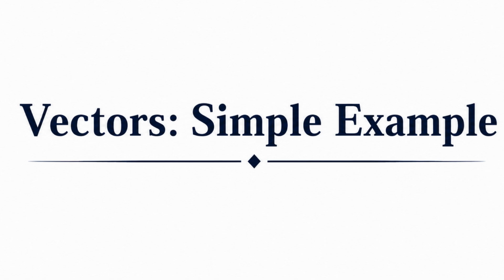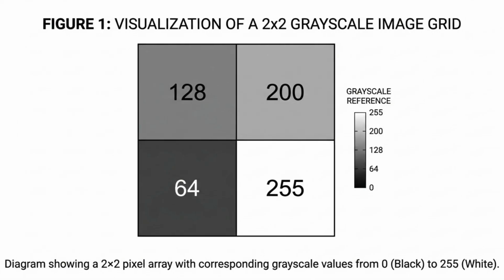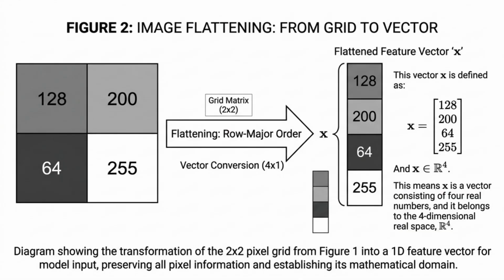Let us make this concrete with a simple example. Imagine a 2 by 2 grayscale image. This image has 4 pixels, each with a brightness value from 0 to 255. Here is what that looks like. The top left pixel is 128, the top right pixel is 200, the bottom left pixel is 64, and the bottom right pixel is 255. To feed this image into a model, we flatten it into a vector. x equals the list of numbers 128, 200, 64, and 255, and this belongs to ℝ⁴, which means x is a vector consisting of 4 real numbers, and it belongs to the 4-dimensional real space.